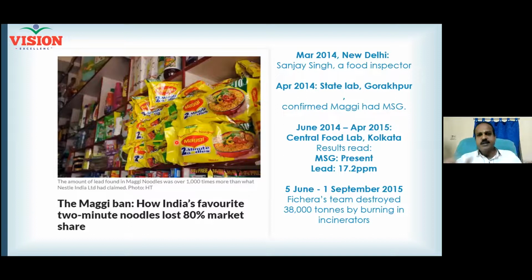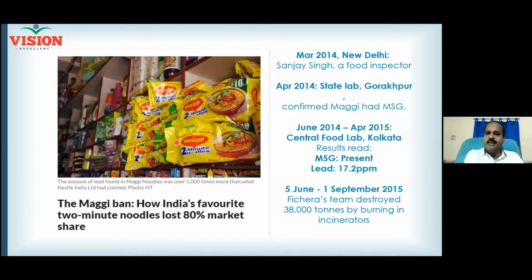This is what Sanjay Singh also did, and this is inferential statistics. He took a sample of Maggi packets from a retail market. That means it's a random sampling. Then he sent it to the lab and saw that MSG is present in all the 10. If it were present in only one of the packets, he could consider that this may be a mistake, because 9 packets are okay.